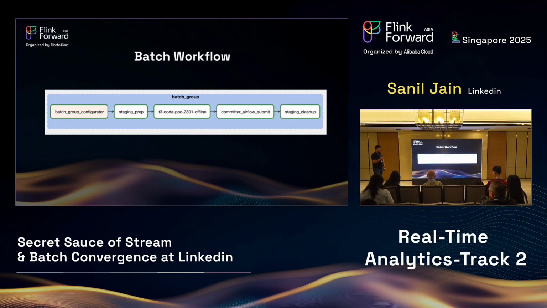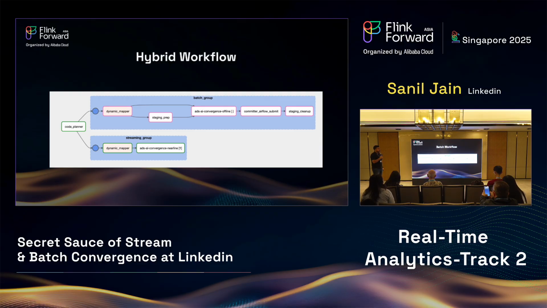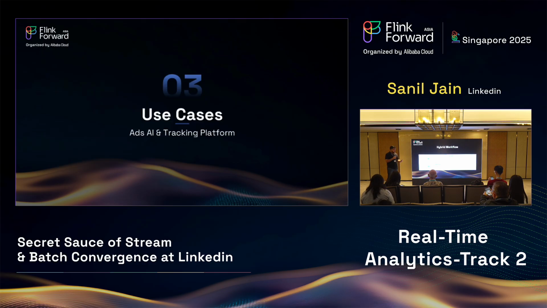So on the screen, you're seeing a simple example of a batch workflow in Airflow where there are multiple operators in a batch. And then the hybrid workflow that I mentioned here, which is this Coda planner that generates n batch jobs and then generates a streaming job after those batch jobs have completed. So users don't need to worry about doing the switchover on the boundary when they switch between streaming and batch. So that's the hybrid workflow.